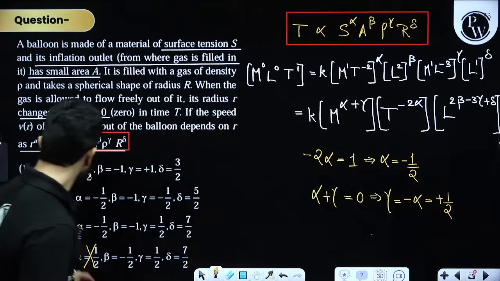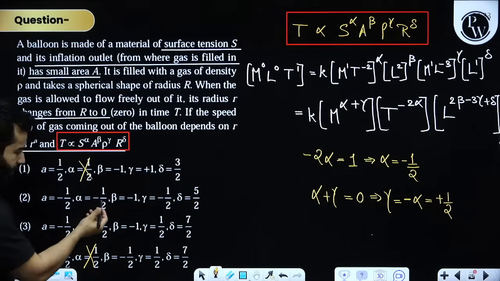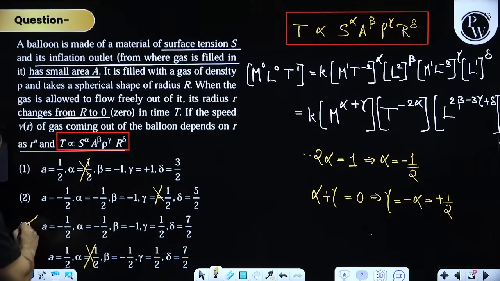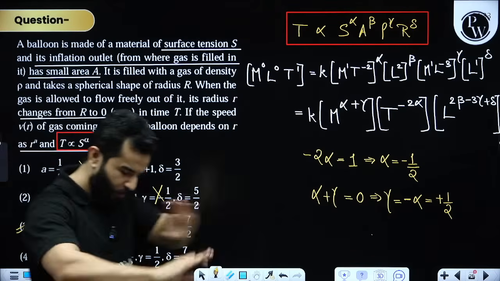So either the answer was second or third. In second, gamma is minus 1 by 2, wrong. That means third is the correct answer. That's it. You don't have to do anything else.